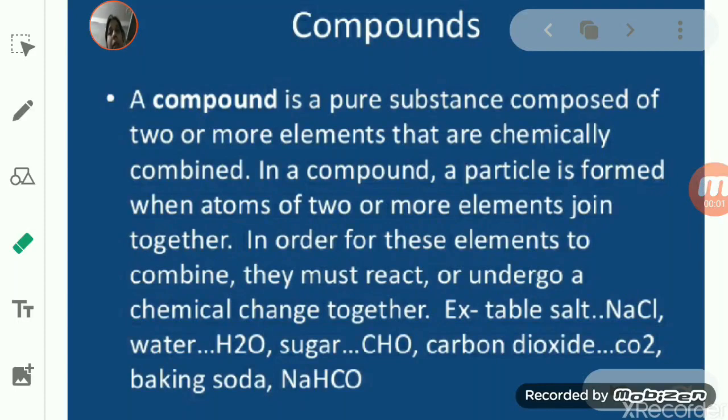Hello students. In the previous classes we have studied the different types of mixture, and we discussed how mixtures are classified. There are two different types of mixture, the homogeneous and the heterogeneous mixture. We studied how a homogeneous mixture is different from a heterogeneous mixture, as well as with the help